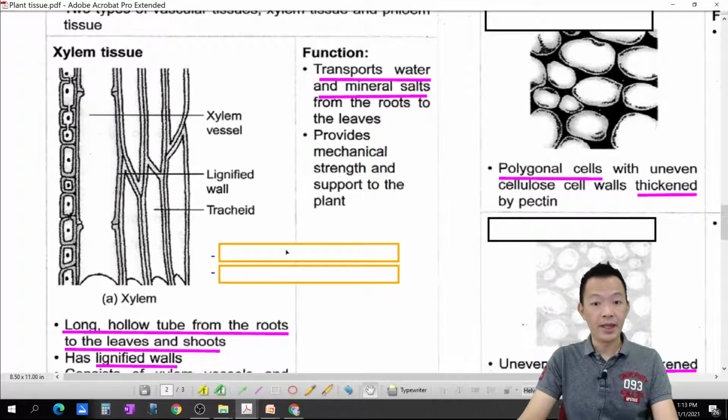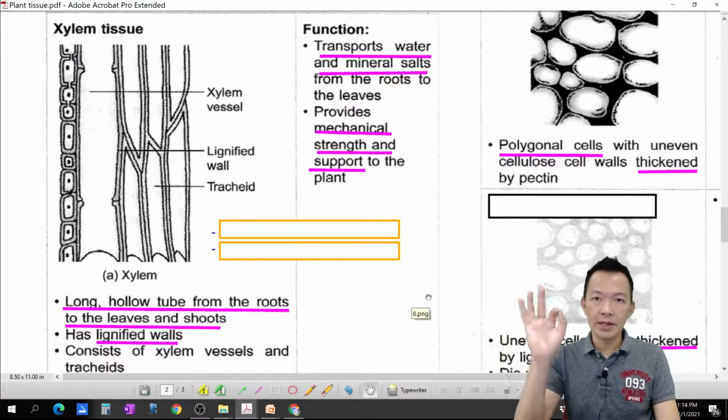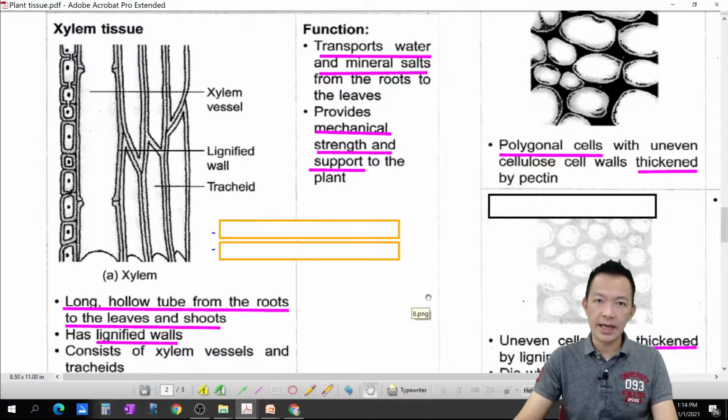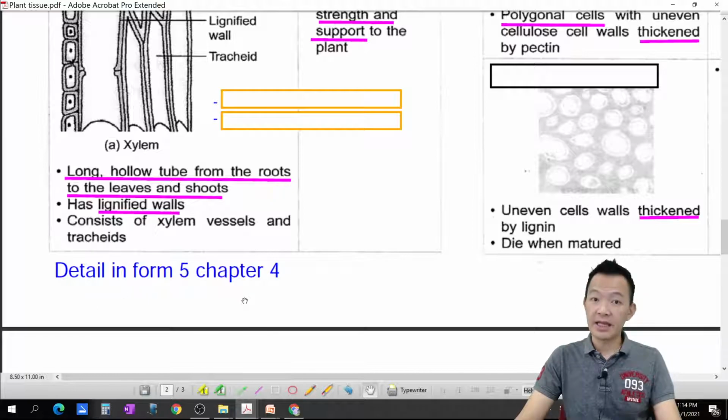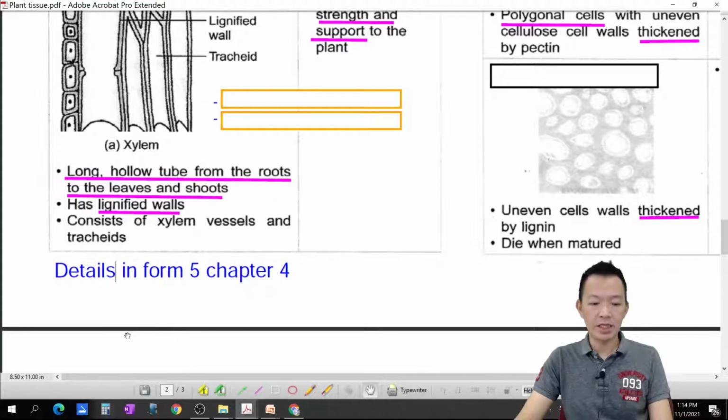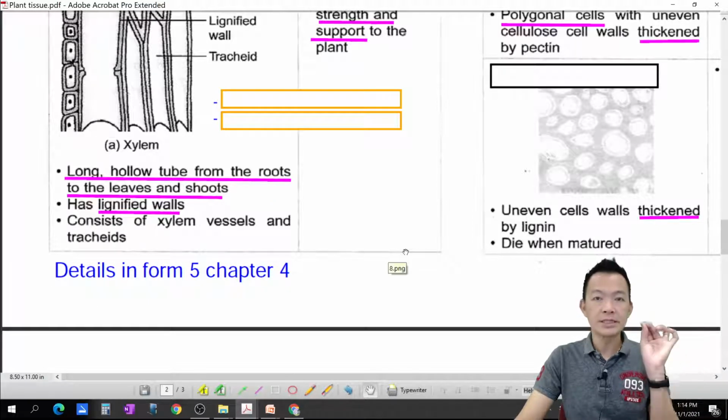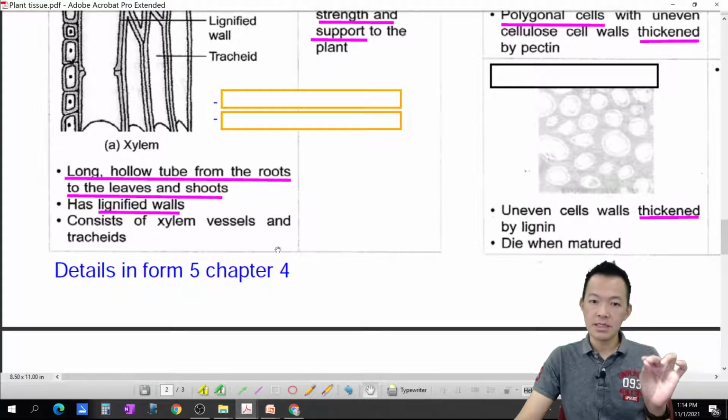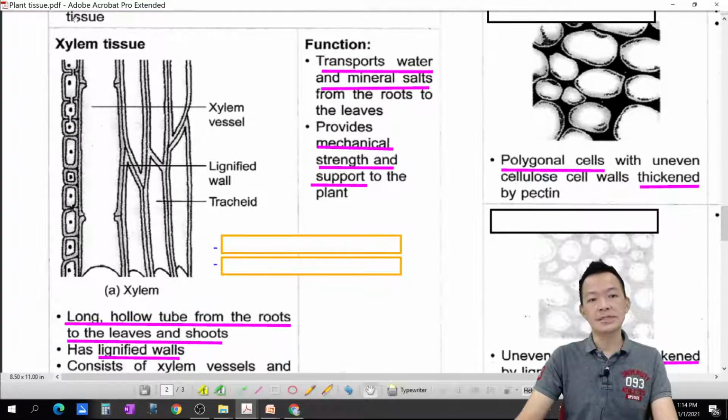输送水分。And also for support, mechanical strength and support. Okay, highlight if you want. But remember, today I'm not going to discuss the xylem tissue in 100% detail. I just simply go through. Because the details for xylem tissue will be in Form 5 Chapter 4, Transport System in the Plant.